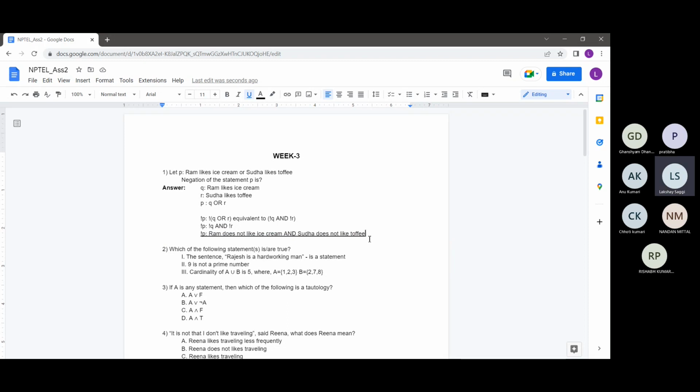It's easy to see how this is intuitive, because statement P was saying that Ram likes ice cream or Sudha likes toffee. So either Ram likes ice cream or Sudha likes toffee. At least one of these statements would be true. So its negation would be that both of these statements should be false: Ram does not like ice cream and Sudha does not like toffee. So I hope I'm making sense. This question was straightforward, so let's move on to the second question now.